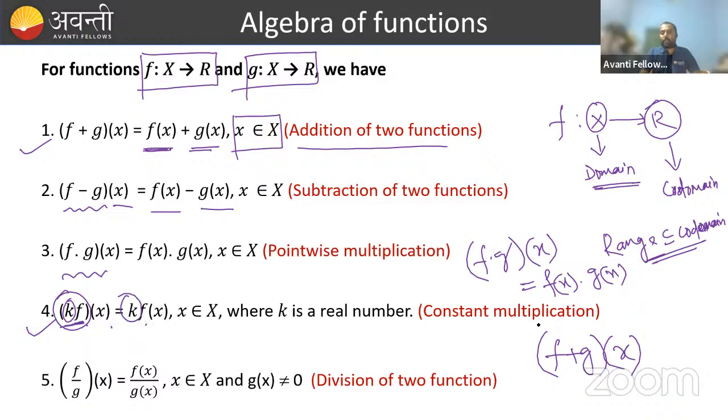This is constant multiplication of a function. Similarly, division, f by g of x, can be written as f of x by g of x, where g of x is not equal to 0, because if g of x becomes 0, the function will not be defined. If the denominator becomes 0 in a rational function, the function will not be defined. Yes or no? You have already covered the rational function portion.